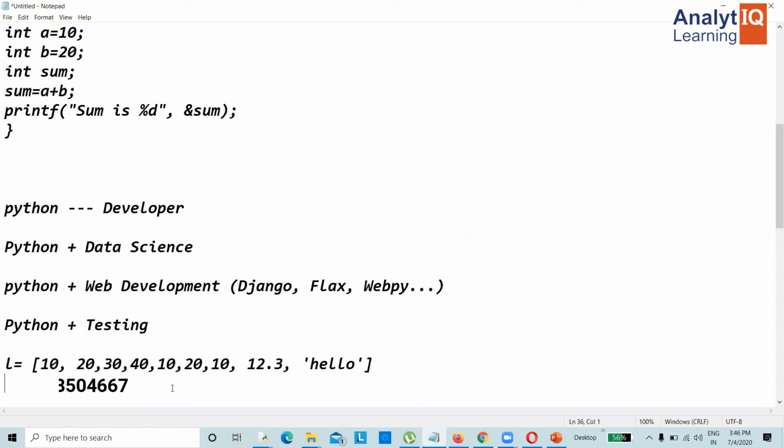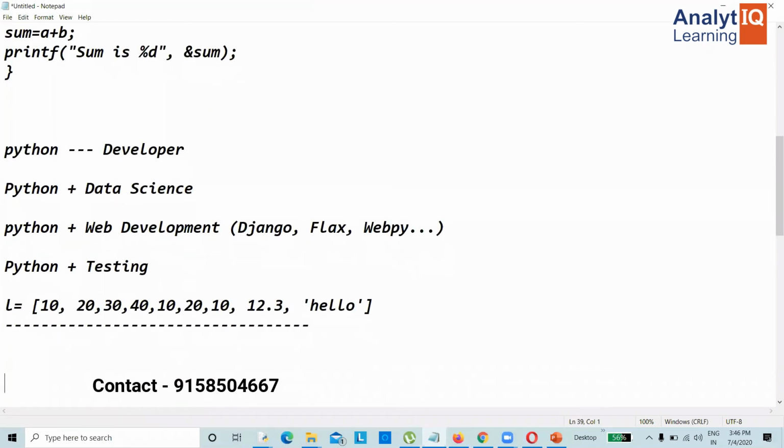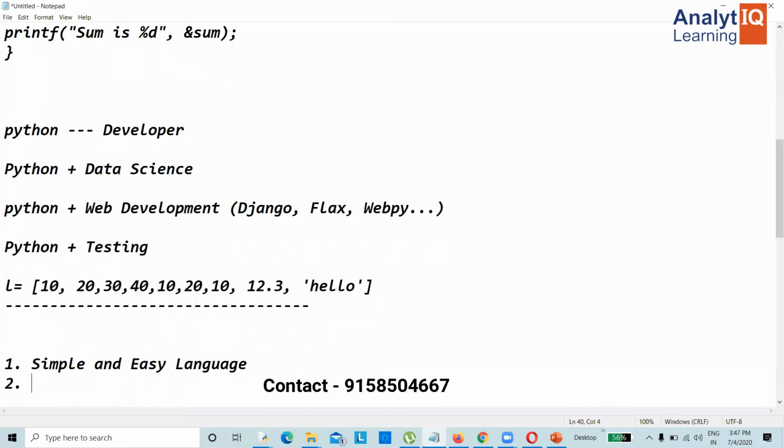So Python overall is having more advantages when you compare it with any programming language. If we list what those are, first one, it is a simple and easy language. Second one, it is a free of cost language, or simply you can call it an open source language.